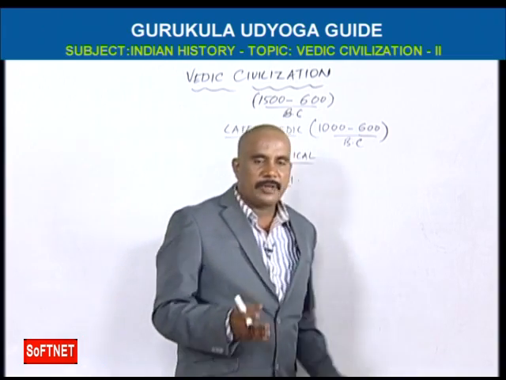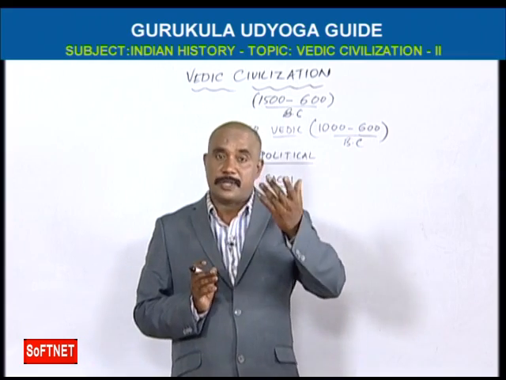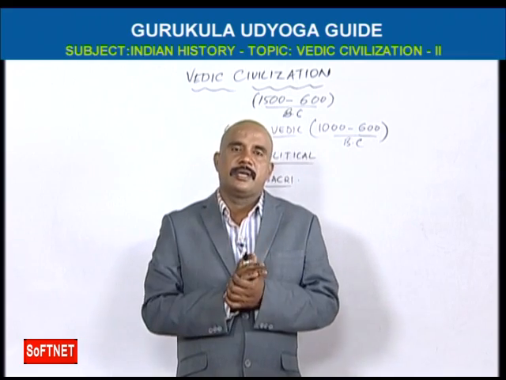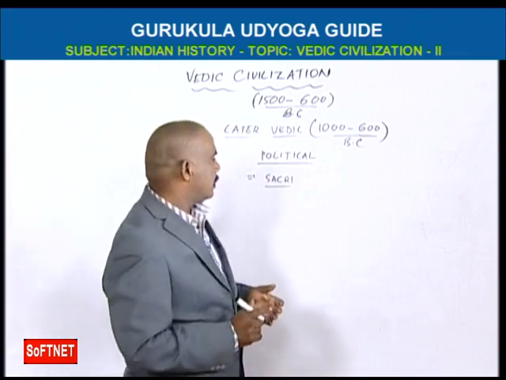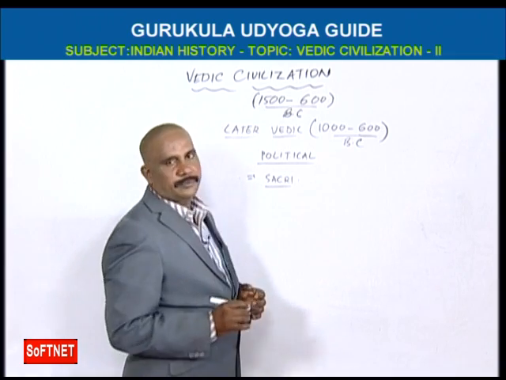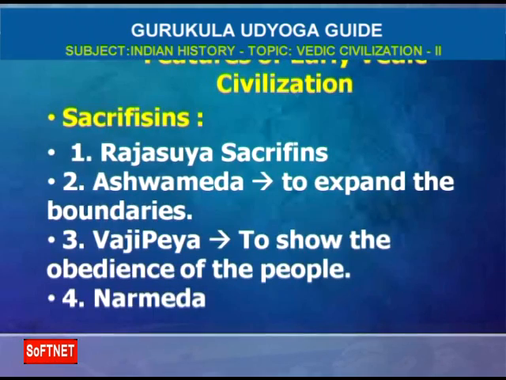But here they are becoming kingdoms, like the 16 Janapadas. That's why the sacrifices started, the kings have done sacrifices.